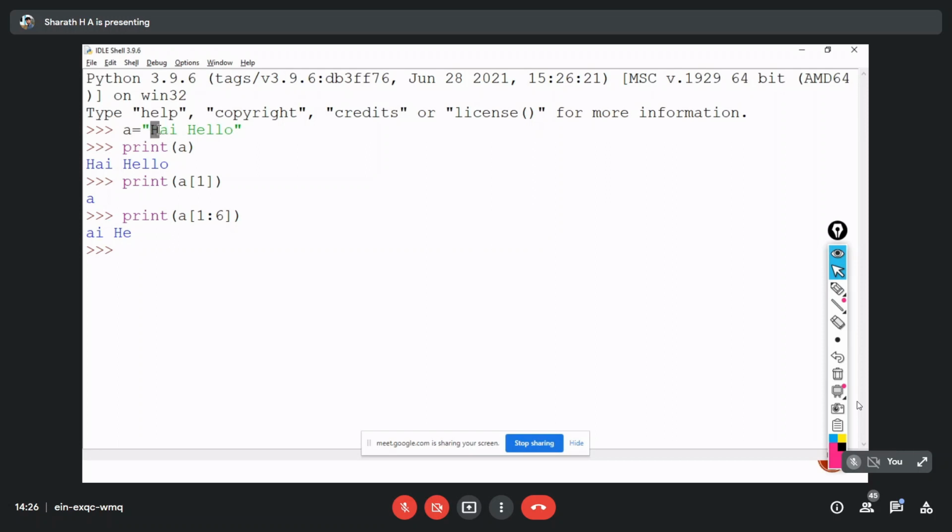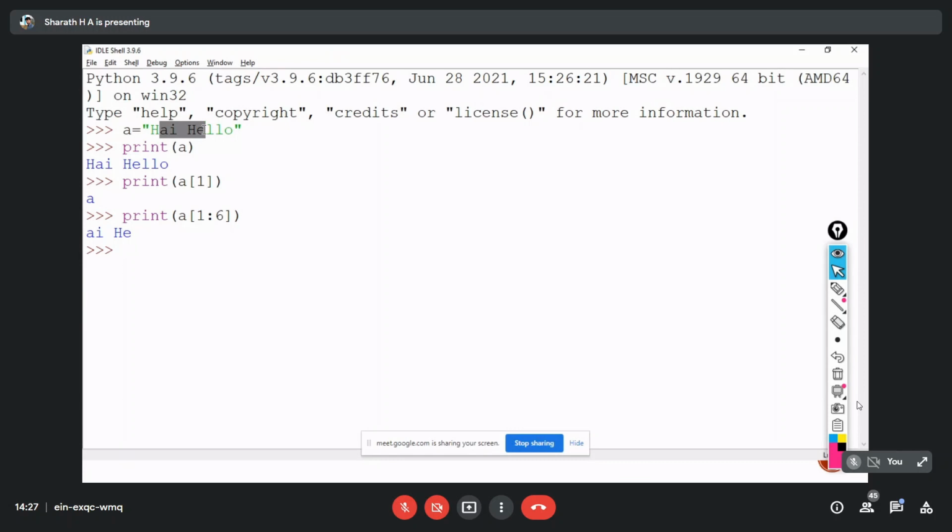The index of H is 0, so it won't print that H because it starts from 1. Since it is starting from 1, it is printing A, then the second index I, so till 6. You can see 1, 2, space is also a character, 3, and again H, 4, and 5. So it won't print the 6th index, even though I have mentioned 1:6, so it won't display the 6th index character.